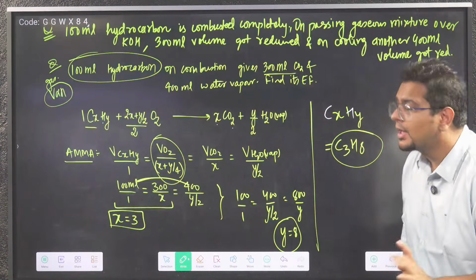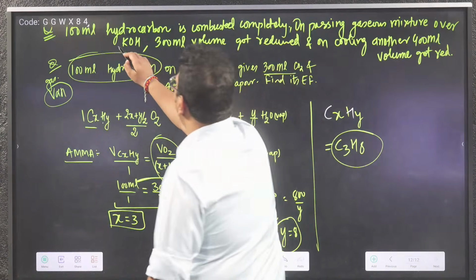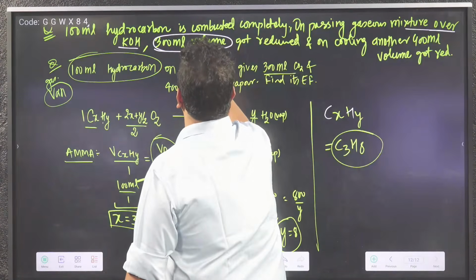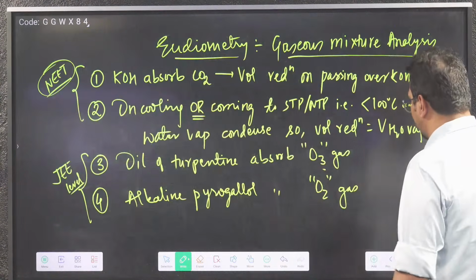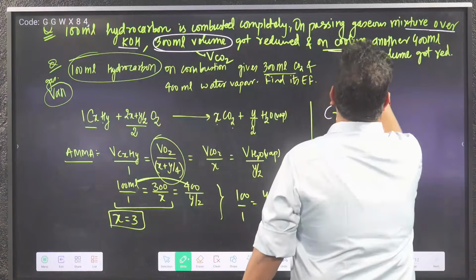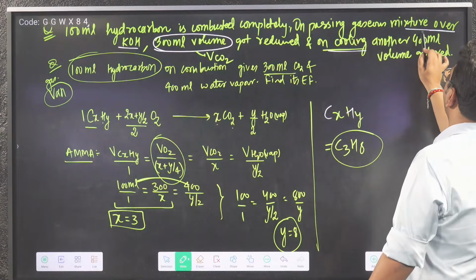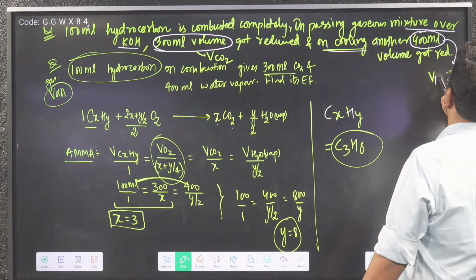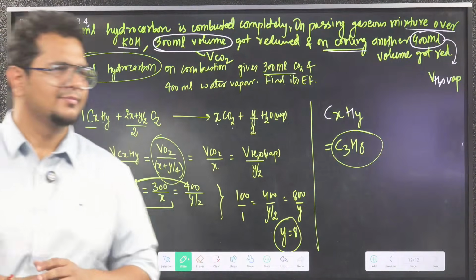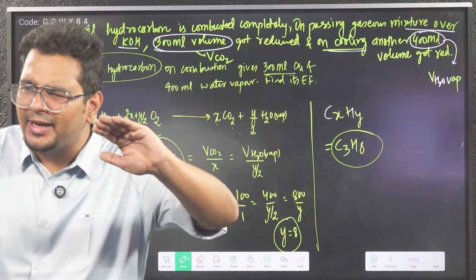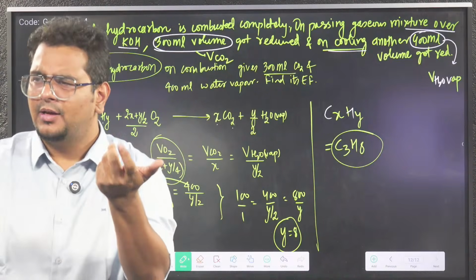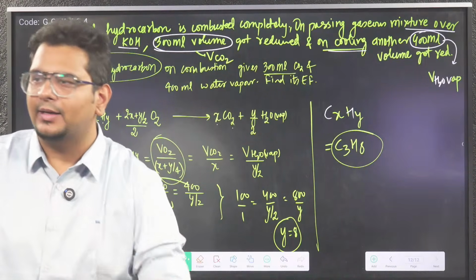100 ml hydrocarbon on passing over KOH, 300 ml volume got reduced. So I told you already, whenever they say passed over KOH, the volume reduction will be the volume of CO2. Whenever they say cooling, because of cooling some volume got reduced, so 400 ml should be the volume of the water vapor which is getting reduced. Are you understanding how the stoichiometry question appears to be difficult sometimes because of the language? They will not give you directly that 300 ml is the volume. They will give you indirectly.